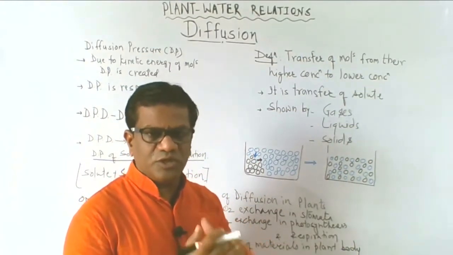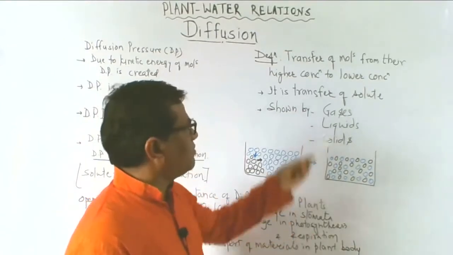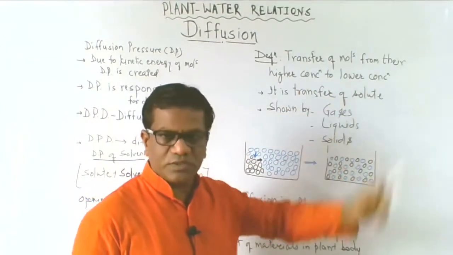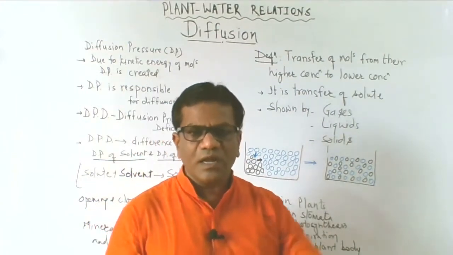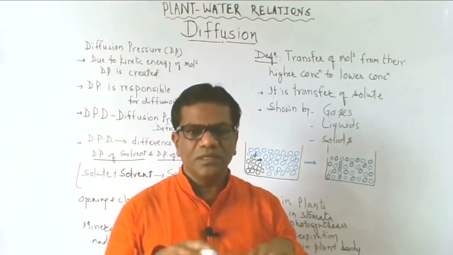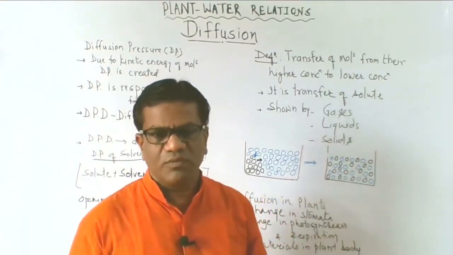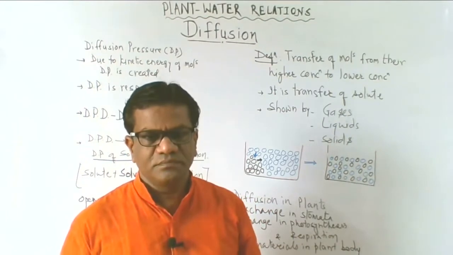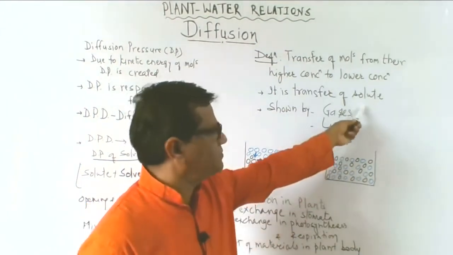This movement of the molecules from higher concentration to lower concentration continues until attaining an even distribution of the molecules. This generally happens with the solute.